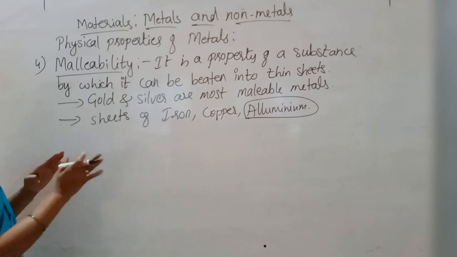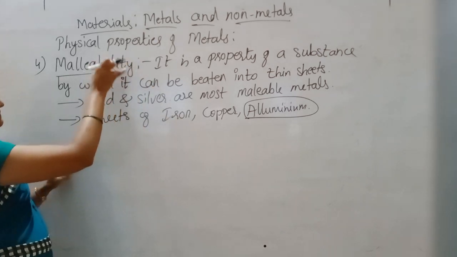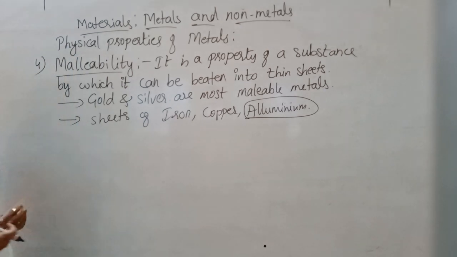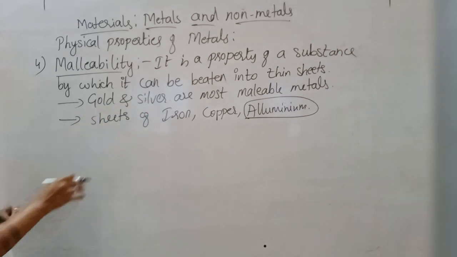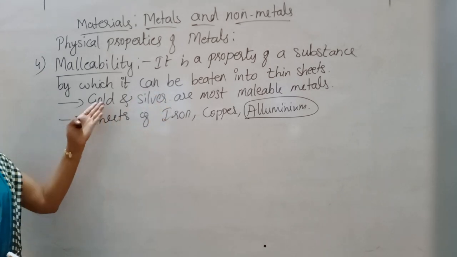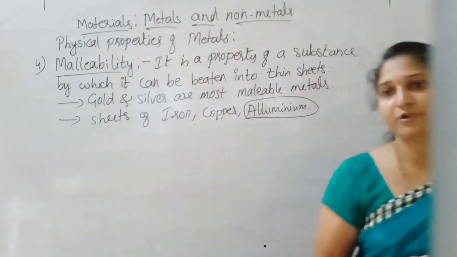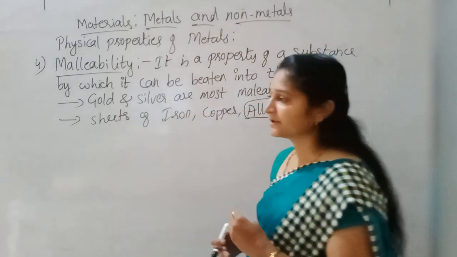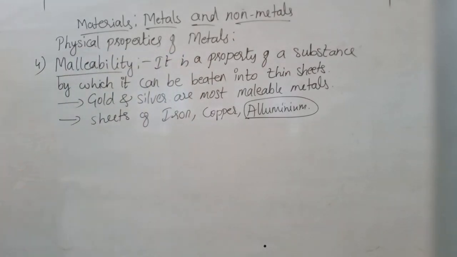The reason behind this is malleability, the property by which metals can be beaten into thin sheets. Gold foils and silver foils are examples. On gold-plated metal, the foil is attached, and like that these metals are used for different purposes.